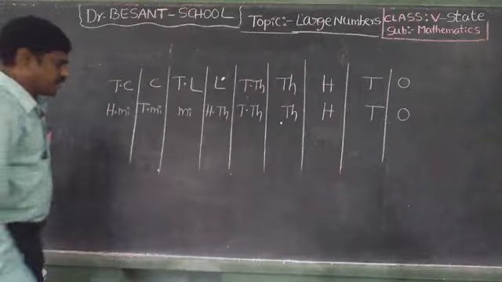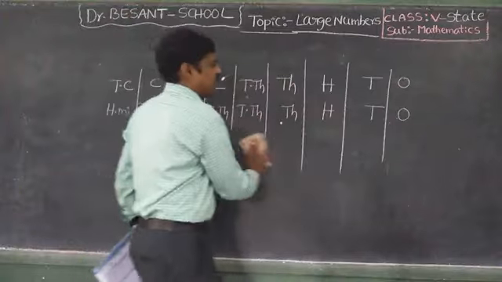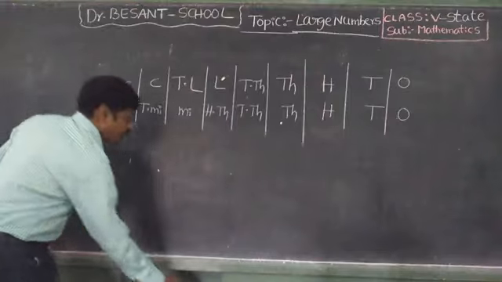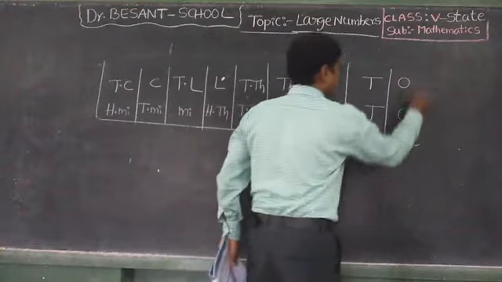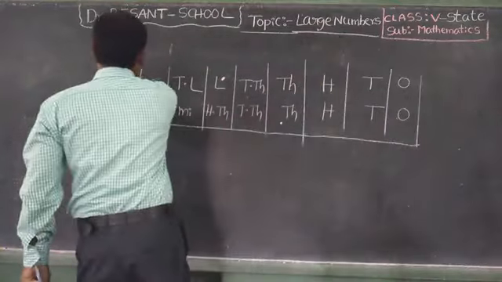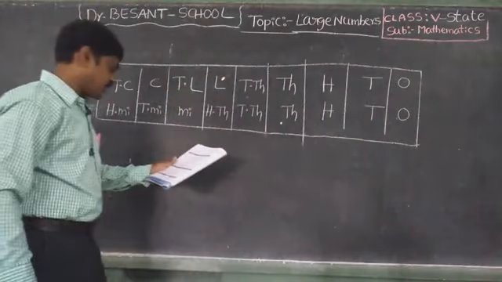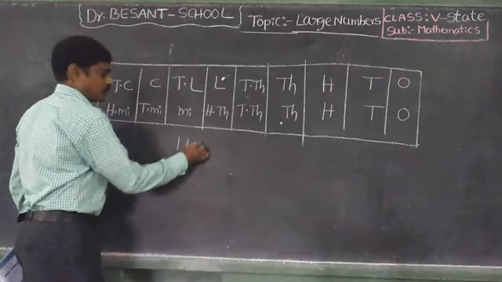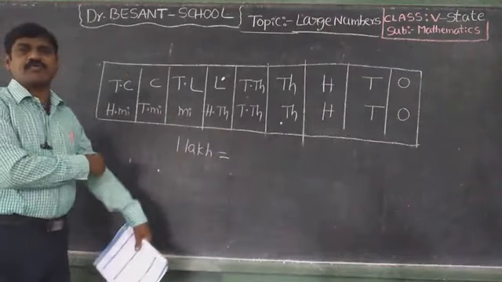Okay, observe this table. It shows the relation between the Indian system of numeration and the international system of numeration. This is a very important concept. Listen concentrately. Okay. So first of all, 1 lakh. This is the Indian system of numeration.